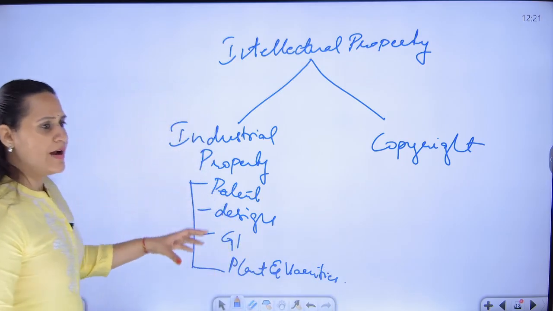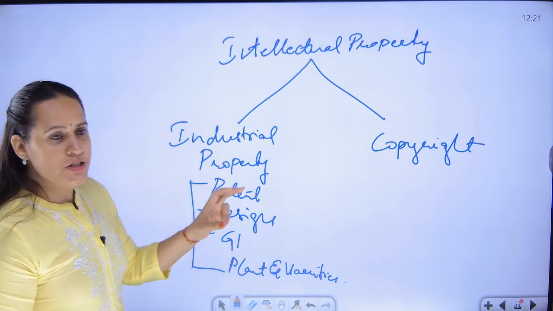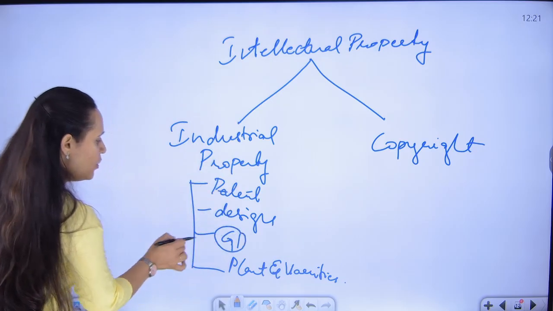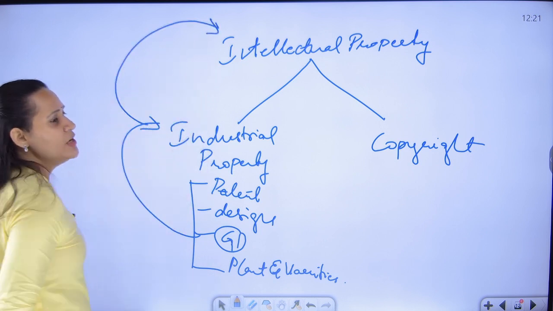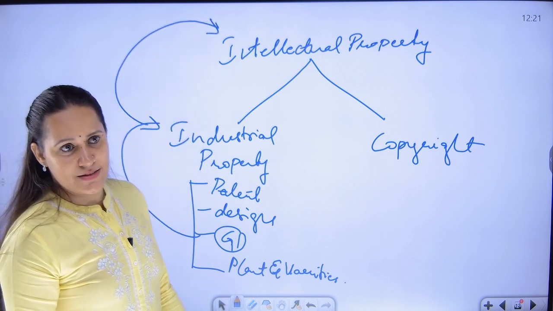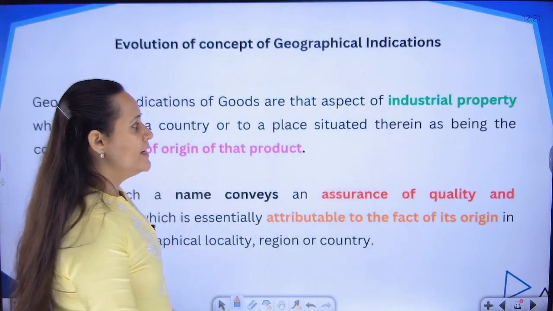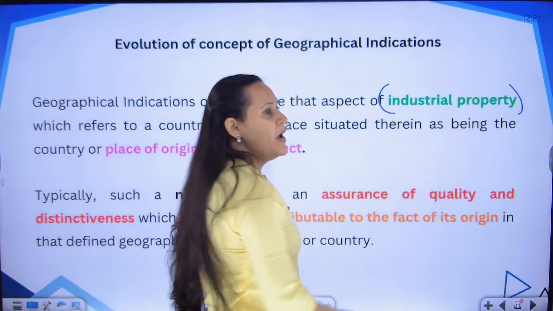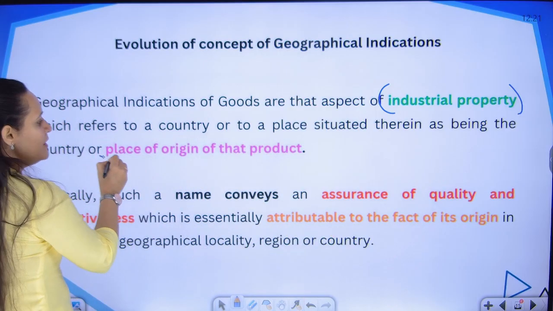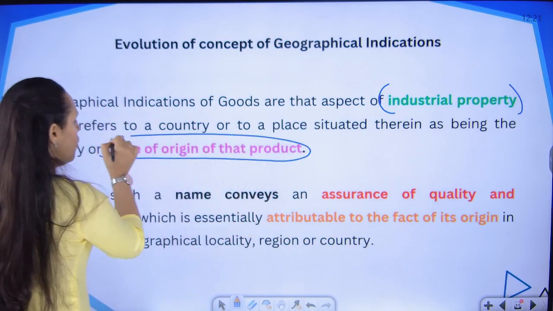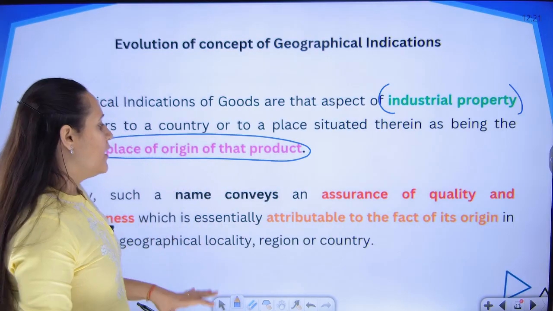A lot of categories are there under the ambit of industrial property. So what is GI? GI is one of the categories of industrial property coming under the ambit of intellectual property rights. Okay. So GI is an industrial property whereby we are hinting that there is some connection between the place of origin of that product and the product itself.